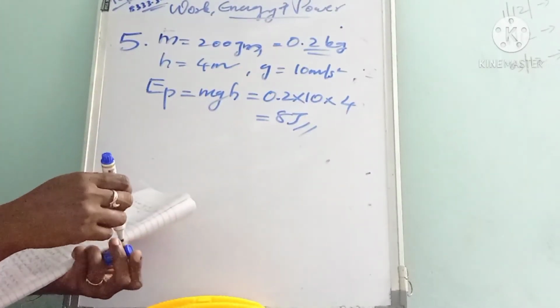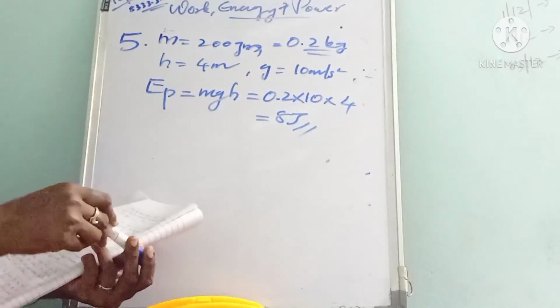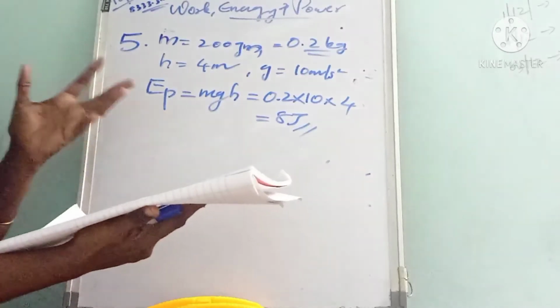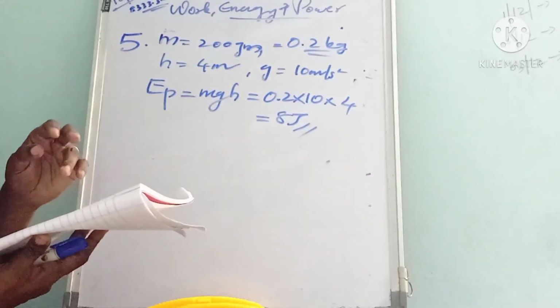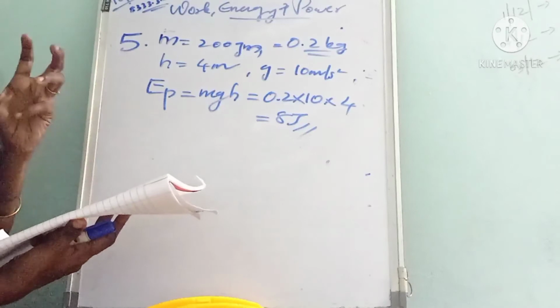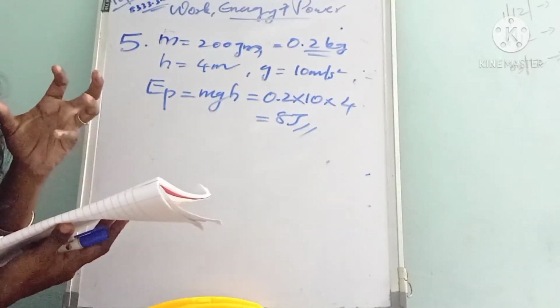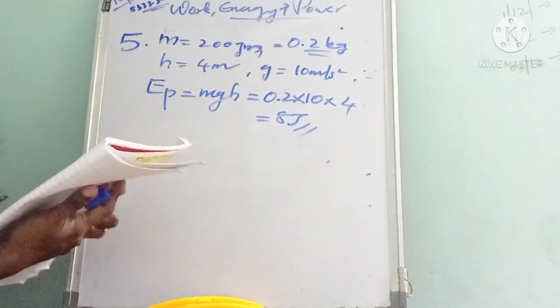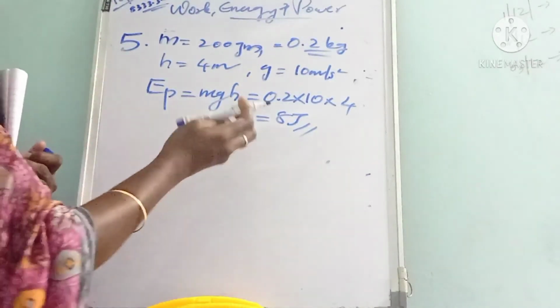And when the ball falls down, what will happen? Its potential energy is converted into kinetic energy. So the kinetic energy of the ball just before it hits the ground is also equal to what?